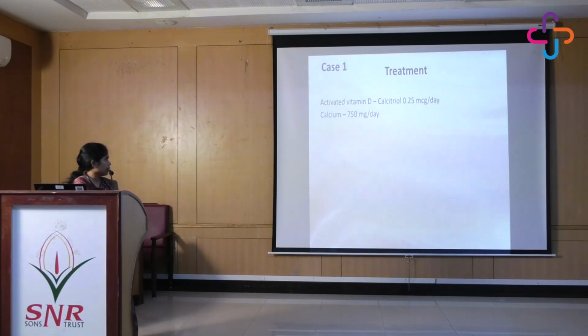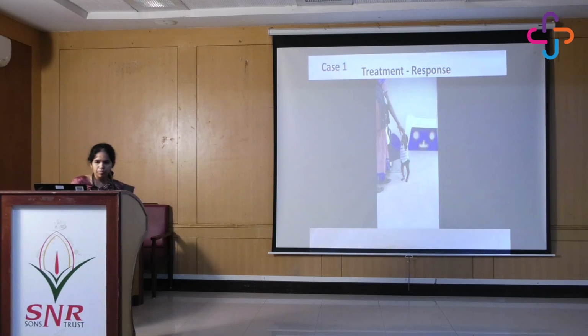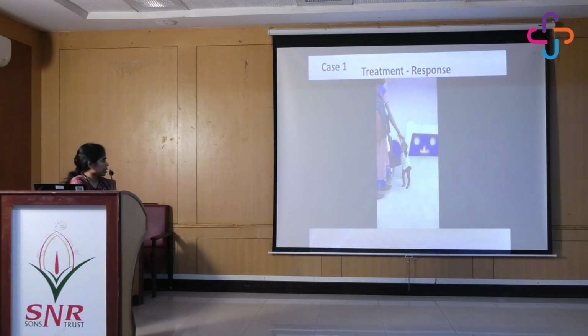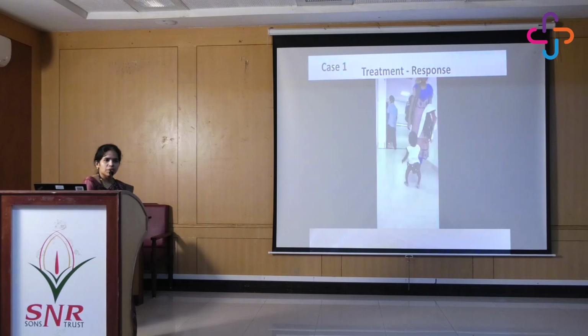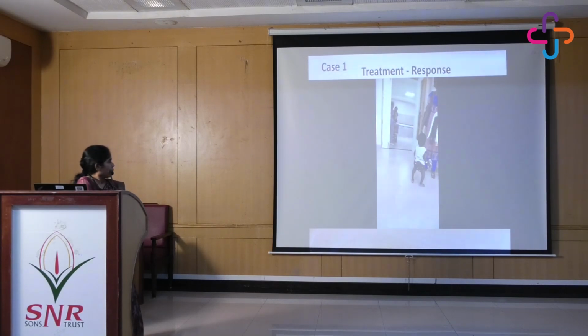So this child actually needed treatment with activated vitamin D rather than the normal vitamin D. So she was treated with calcitriol at 0.25 micrograms per day with calcium supplements, and within a month the calcium levels normalized, the alkaline phosphatase levels also started dropping. And within 3 months this baby was able to walk again. So that was a great source of pleasure for the parents actually.